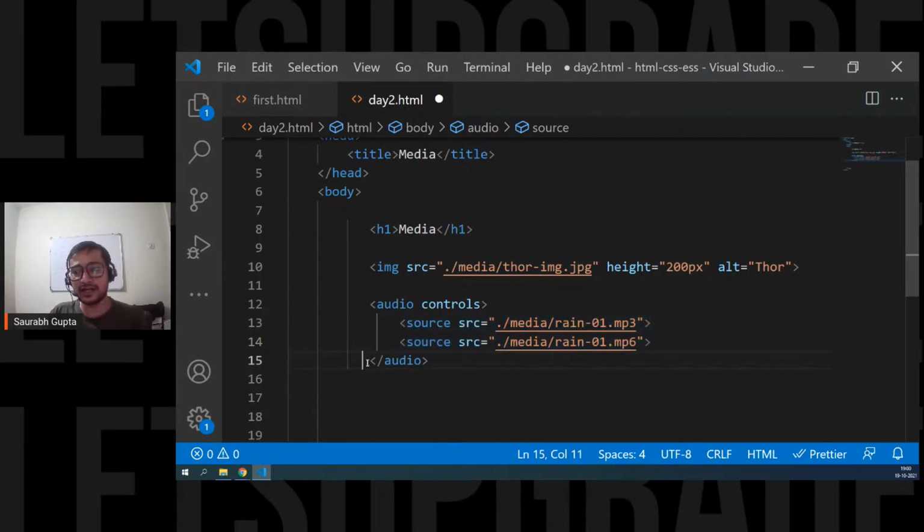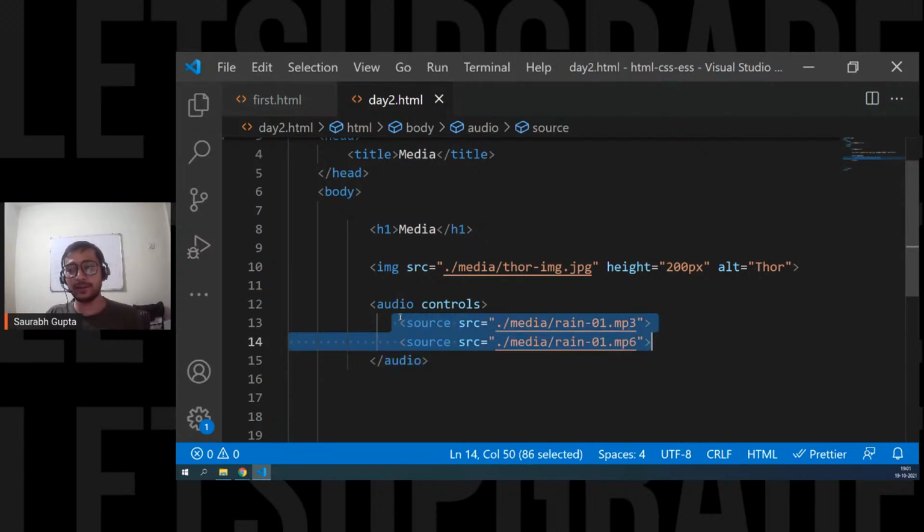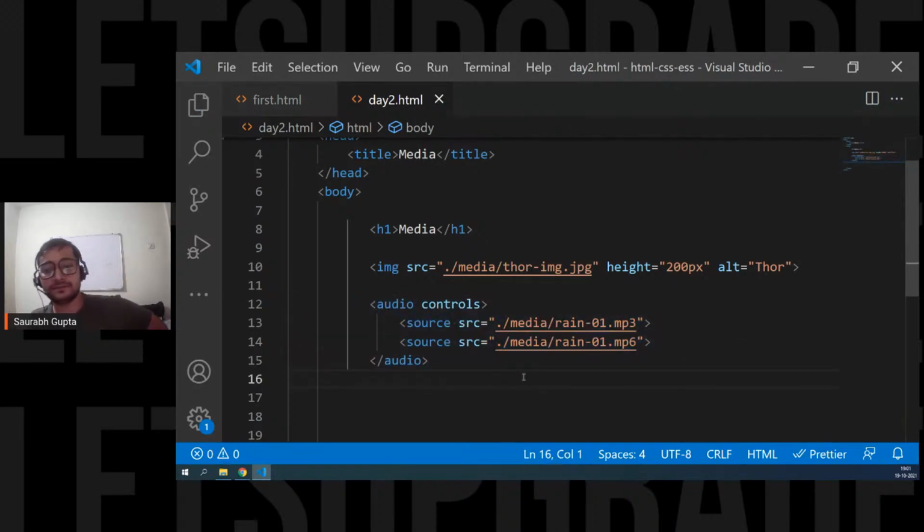If I don't close it, how will the audio tag know that these belong to me? Because now there is nothing to encapsulate it. Closing the tag is like a bracket. It encapsulates. Fine, this is my area. This belongs to me. My opening, my closing. Anything inside that belongs to me. Is that cleared? So these two sources belong to the same audio.